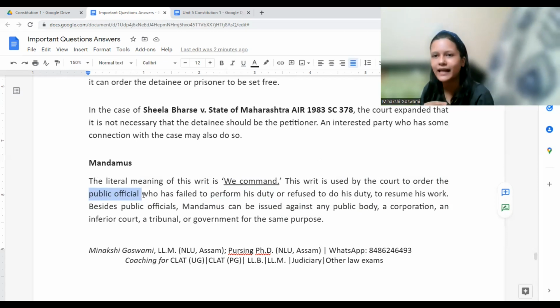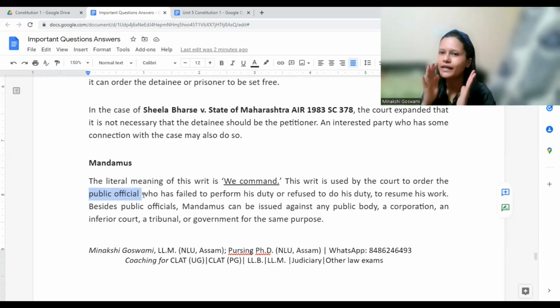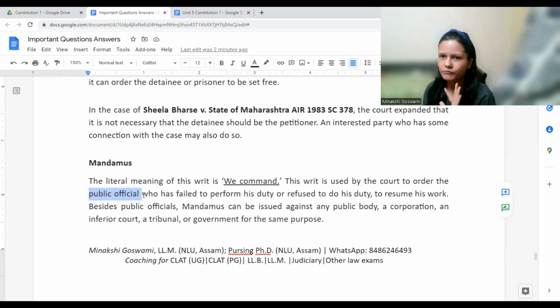He is not issuing licenses, registration certificates. Even though we have given all the forms and everything, we have filled out the test and all the formalities are done, this person is not issuing the driving license or RC. In such a case, the court may ask this person, why have you not done your job? Why are you not performing your duty? Or why are you not resuming your work?